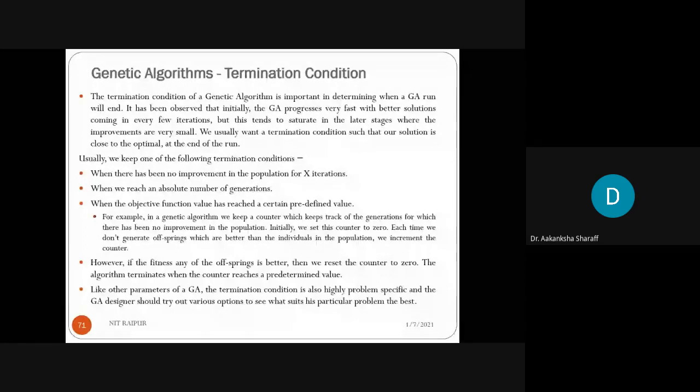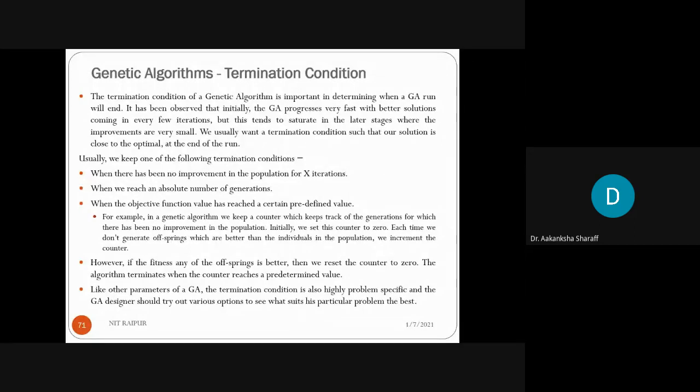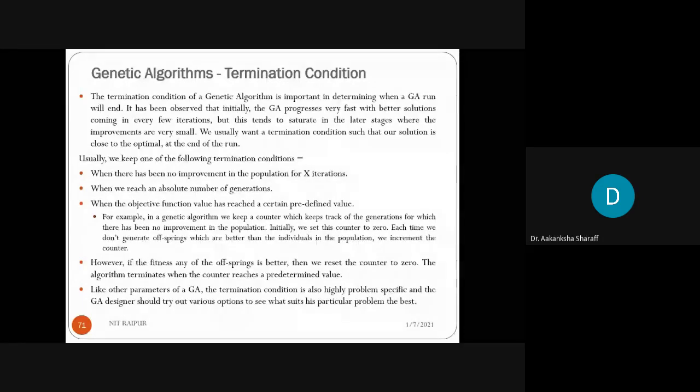First one is when there has been no improvement in the population for X iterations. Suppose after X iterations the same population has come, or the same chromosome has come as the parent, meaning there is no improvement in the parent selection, so we can terminate there itself.